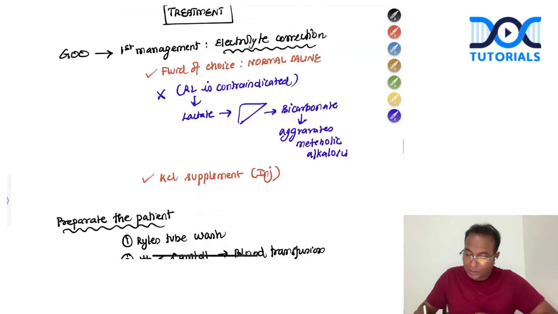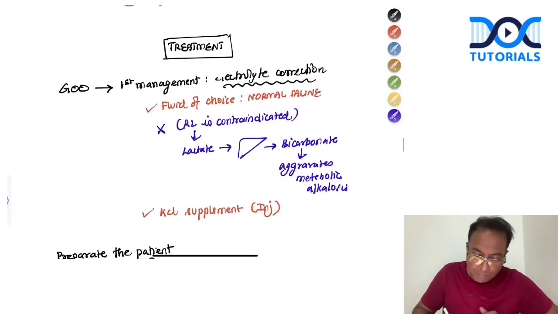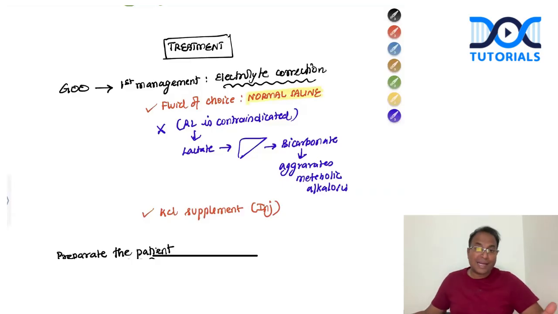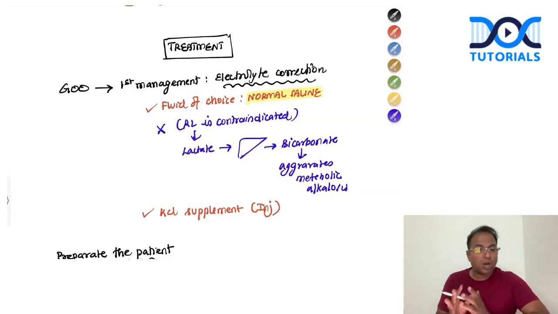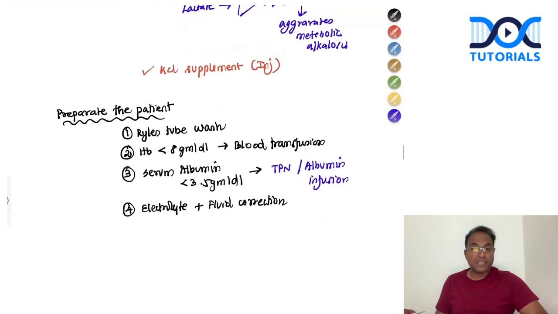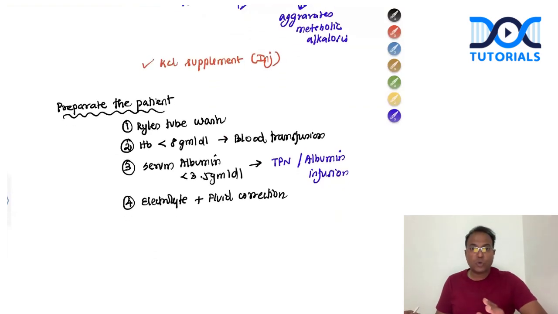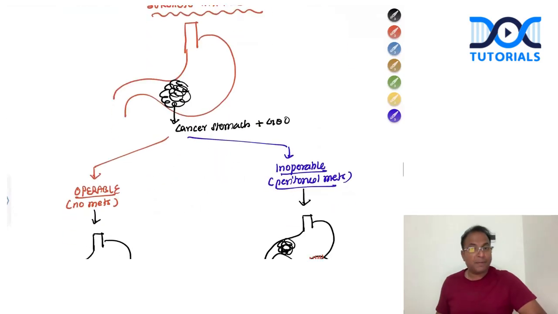For treatment, we should do electrolyte correction first. That's the most important thing the examiner will be waiting for, whether you are writing about electrolyte correction using normal saline. Normal saline is the fluid of choice. Don't use Ringer lactate. No need to write that, I'm just saying it for understanding. Write normal saline with KCl supplement as the fluid of choice. The most important thing in a GOO case is to prepare the patient with Ryle's tube wash, blood transfusion, albumin infusion, or parenteral nutrition. Improve the nutrition before taking for gastrectomy.